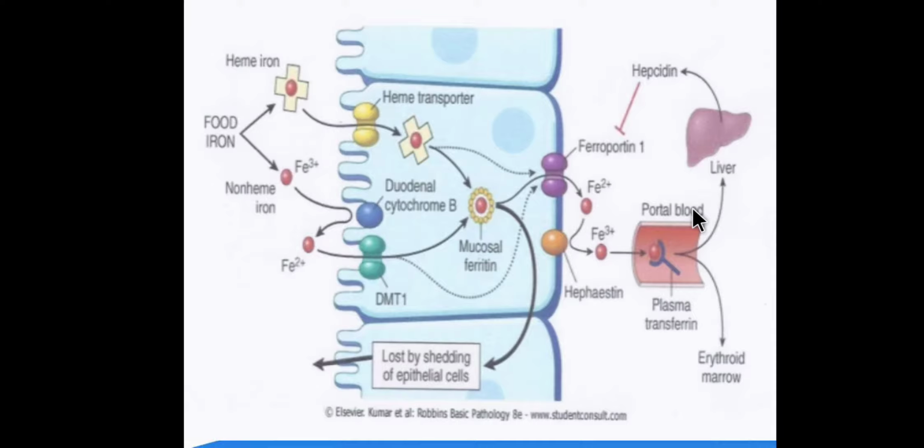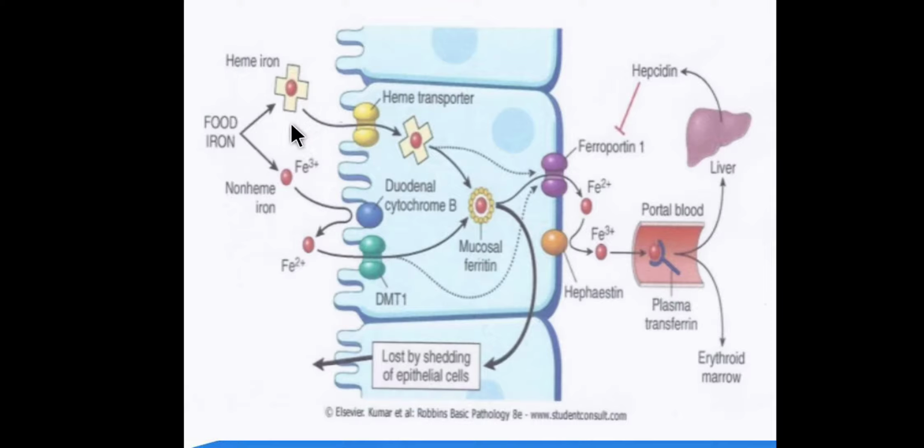Okay, now we'll discuss how iron gets absorbed, how it gets transported and utilized and stored. So before going to the transportation part, we'll first discuss the absorption part. You can see that heme iron and non-heme iron, these two are shown separately in the absorption part.